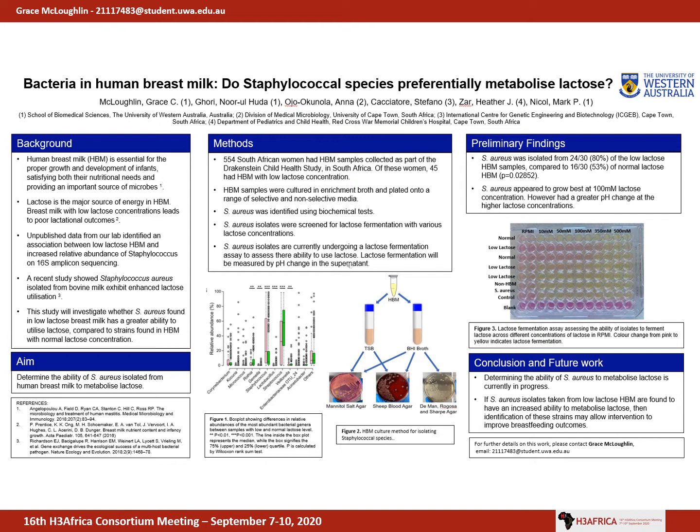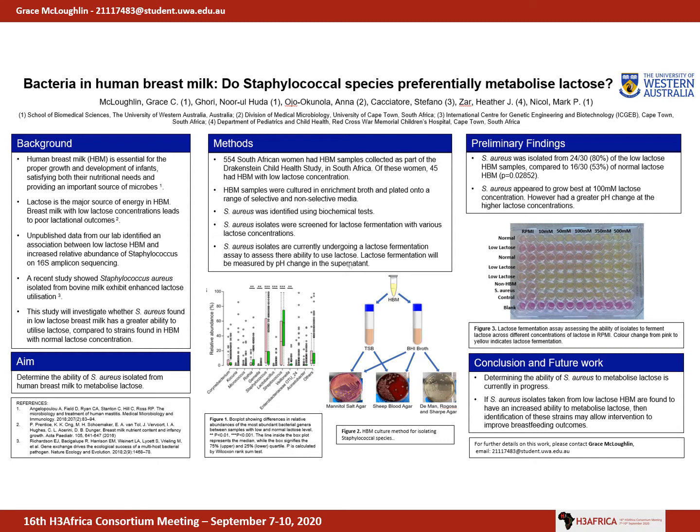Our previous study showed a clear association between staphylococcal predominated microbiota and low lactose concentrations, as seen in Figure 1. The findings suggest that dysbiotic human breast milk microbiomes result in increased lactose fermentation, leading to low lactose concentrations and poor lactational outcomes. A study by Richardson et al. published in 2018 found that Staphylococcus aureus isolated from bovine milk exhibited enhanced lactose utilization.